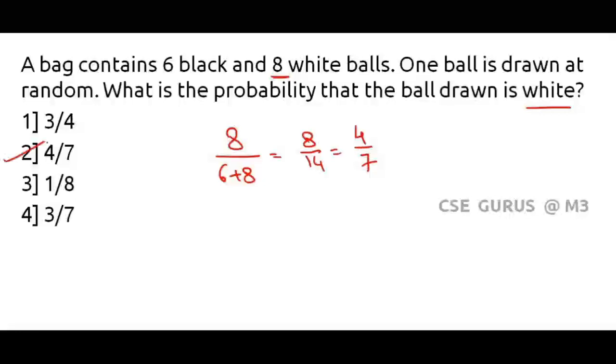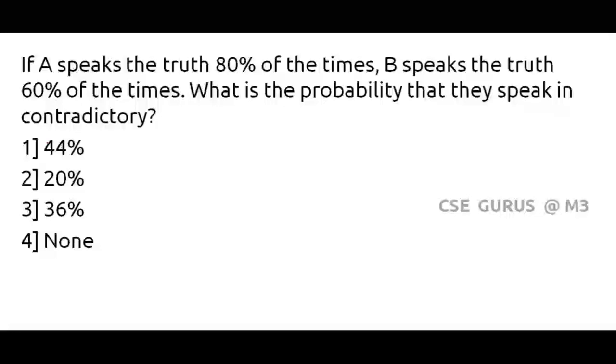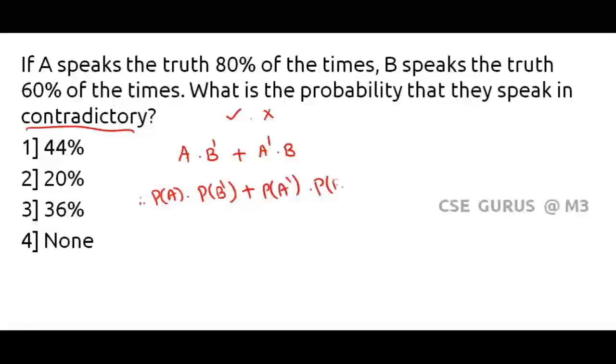Option 2. Next question. If A speaks the truth 80% of the times, B speaks the truth 60% of the times, what is the probability that they speak in contradictory? See, the meaning of contradictory means if one person is saying truth, the other person has to lie. That means if A speaks truth, B has to lie. Or if A lies, B has to say truth. Therefore, probability of A into probability of B dash plus probability of A dash into probability of B.